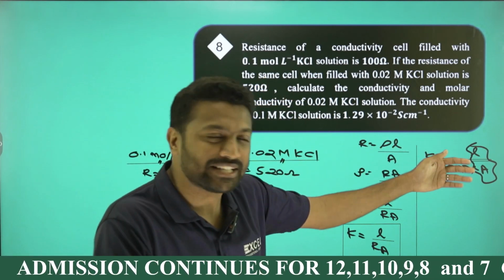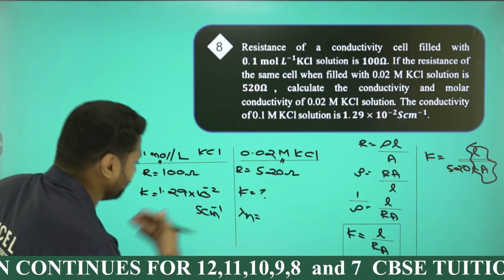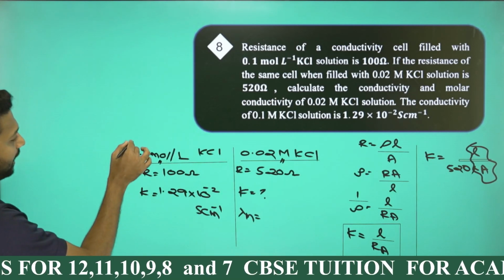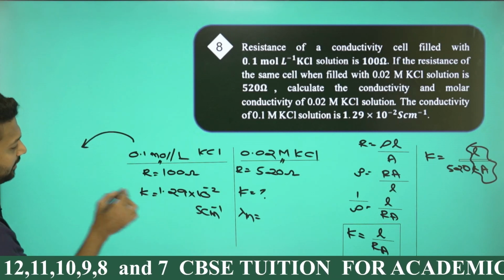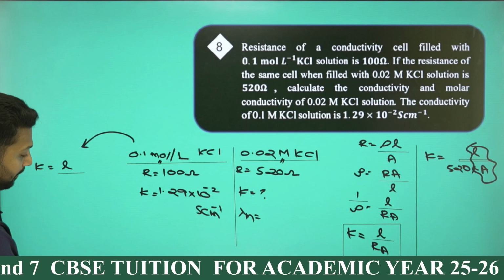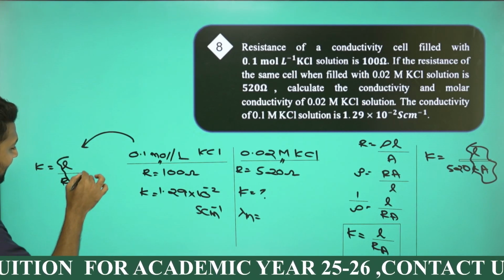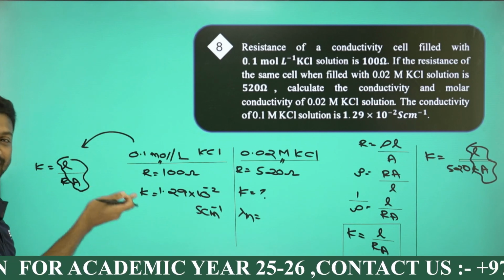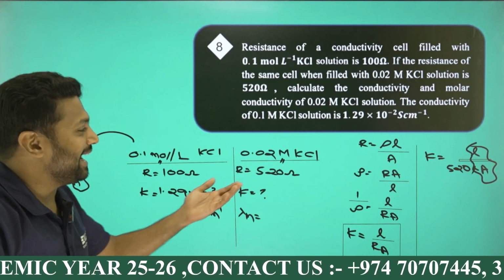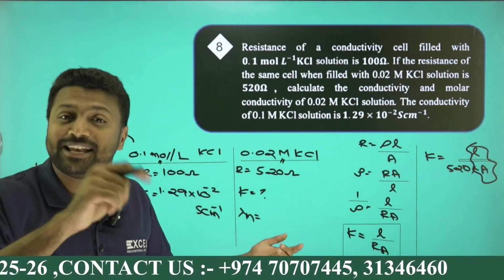So apply the same equation in the first case: K is equal to L by Ra. From here I can say length by area is K into R. Here K is given, R is given, so we'll get length by area. This length by area and the other solution's length by area will be the same because both are in the same cell.